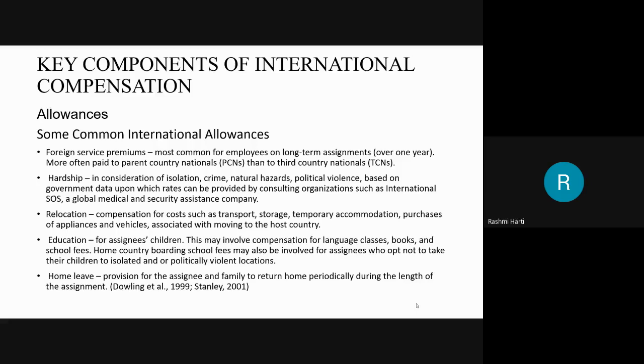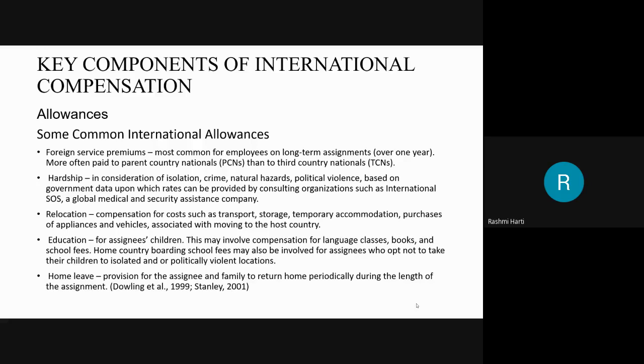In that case you cannot take your children, so you send them to boarding schools in the home country itself, and the company has to bear the boarding school fees. So these are the education allowances given to the expatriate.